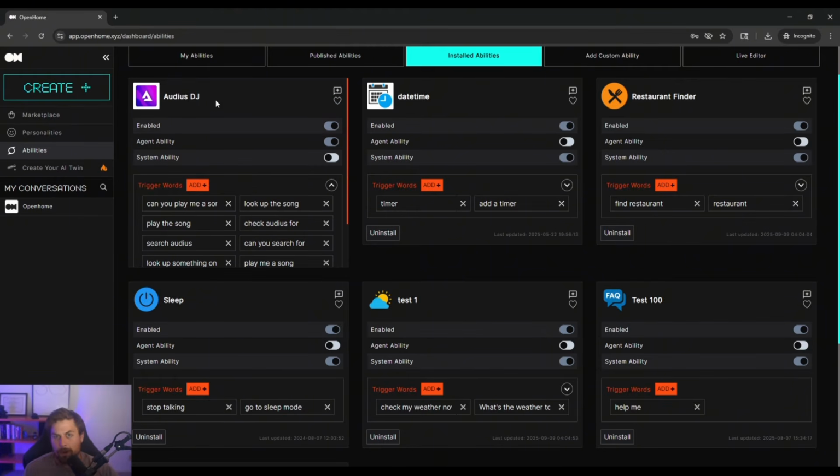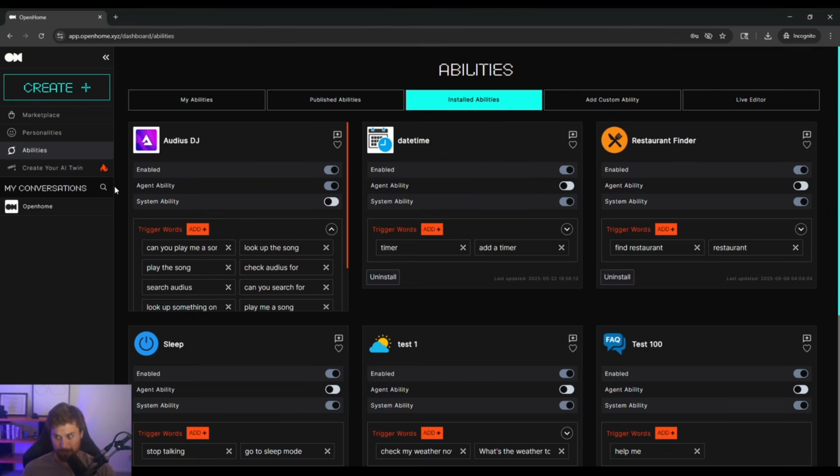You can see here through our third-party API that we've connected with the Audius DJ and our newest partnership with Audius. Basically, you can say these specific trigger words and it'll trigger the Audius DJ ability experience where it calls the Audius API to basically pull a song for you that you designated by name. So the way you'll start that scripted experience is basically by saying, hey, can you play me a song? And by saying that trigger word to your personality, it'll trigger the object, call the Audius API, and basically based off the song that you've requested or queried, it'll actually fetch that and bring it back to you. You can also enable and disable these abilities right here in your dashboard to get started.